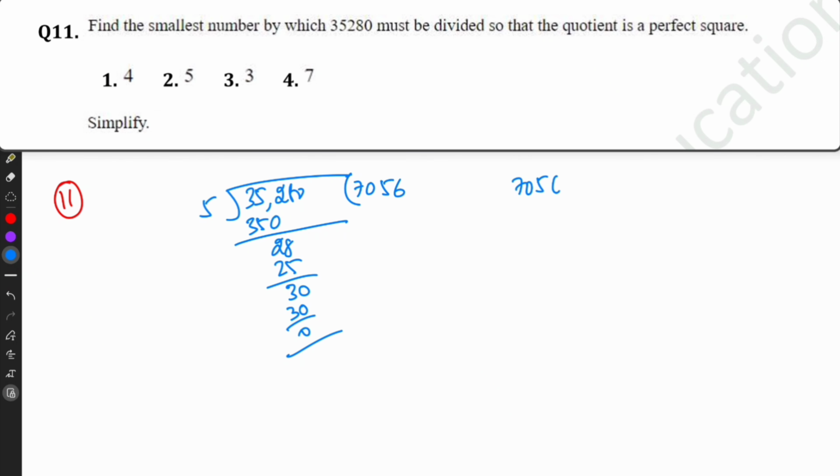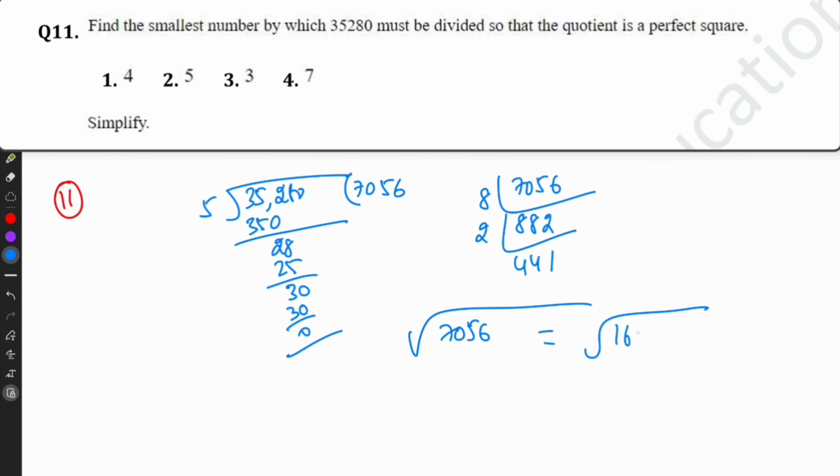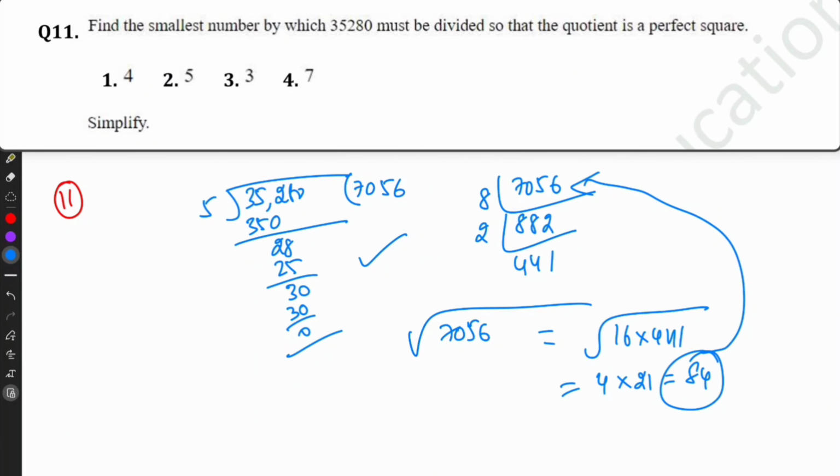So 7056. 8 8s are 64, remaining 6. 8 8s are 64, remaining 1. 2s are 2, table 441. So the square root of 7056 can be written as square root of 16 into 441. Square root of 16 is 4, square root of 441 is 21. So 84 square. So the answer is 5.